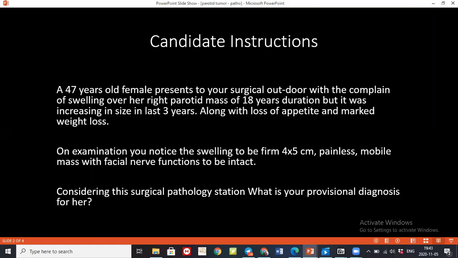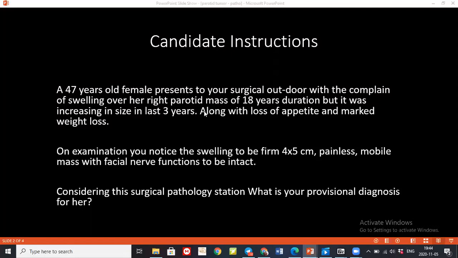Okay. So, how would you classify lesions at this region? The lesion can be classified as benign or malignant. In benign, we have pleomorphic adenoma, Warthin's tumor, oncocytoma, ductal papillomas, and there can also be basal cell adenomas. In malignant, we have mucoepidermoid carcinoma, acinic cell carcinomas, adenoid cystic carcinomas. Then there can be malignant mixed tumors, and it can also be squamous cell carcinoma as well.